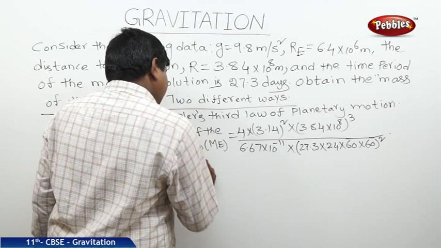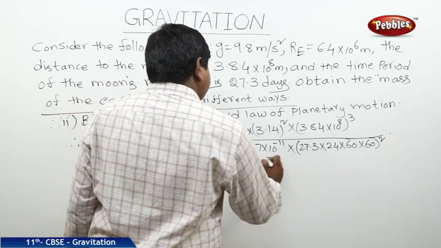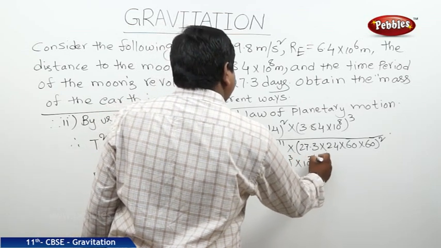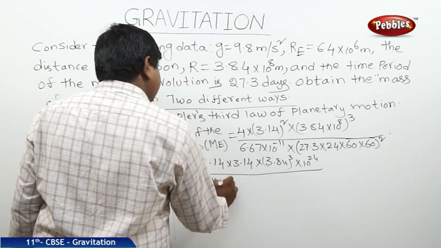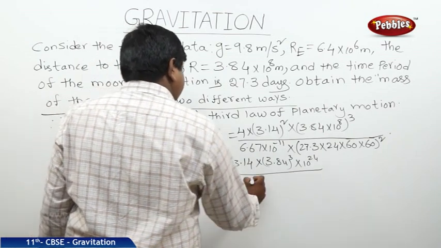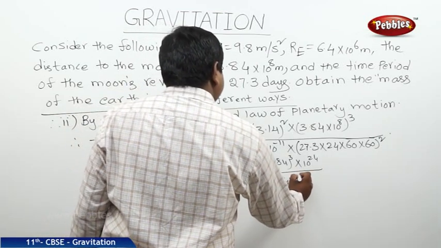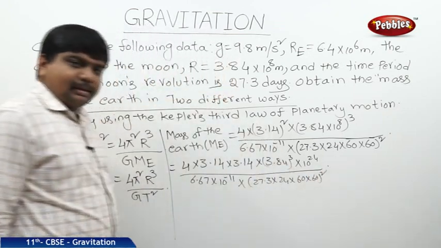So 4 into 3.14 into 3.14 into 3.84 whole cube into 10 to the power of 24, by 6.67 into 10 to the power of minus 11 into (27.3 into 24 into 60 into 60) whole square.